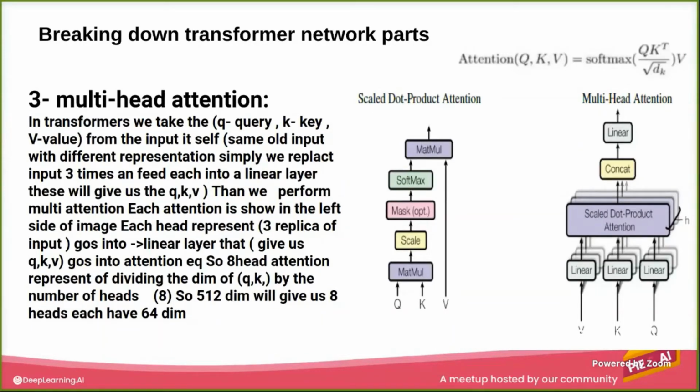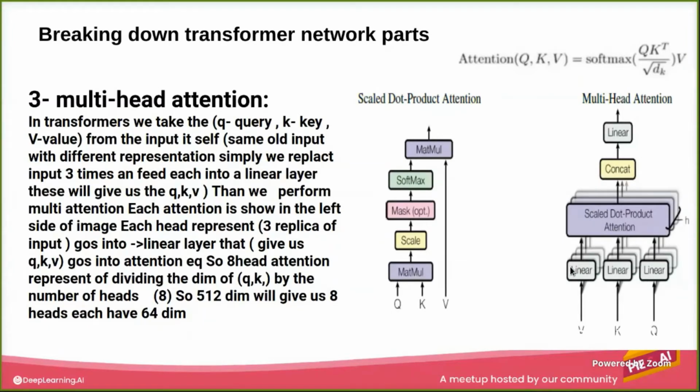When we want to make them different in representation, we feed each one of them into a different linear layer, a different neural network, so the weights are different from network to network.